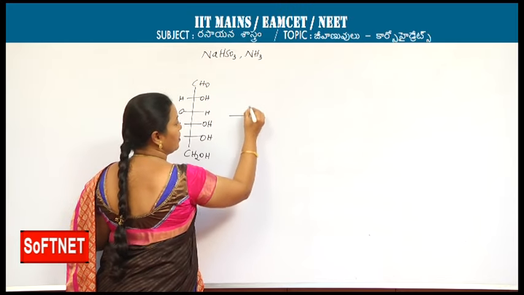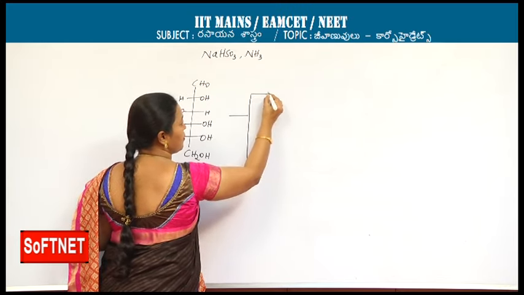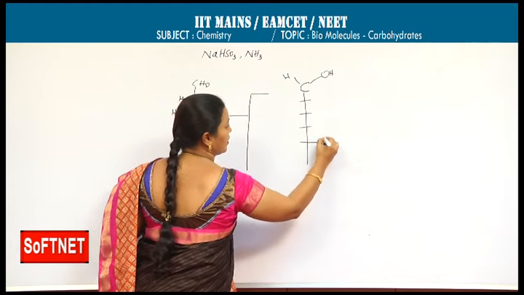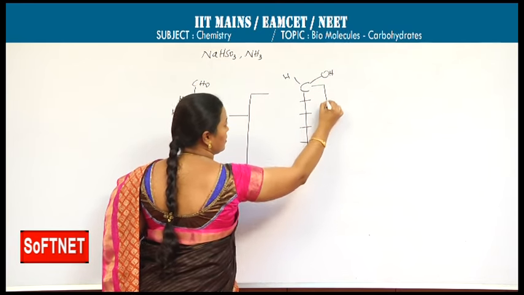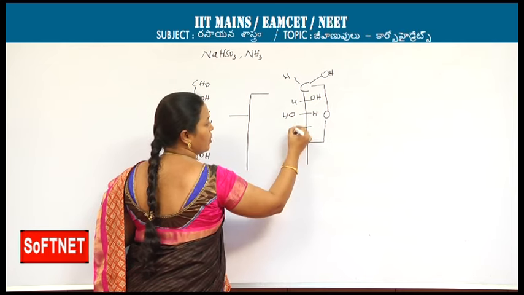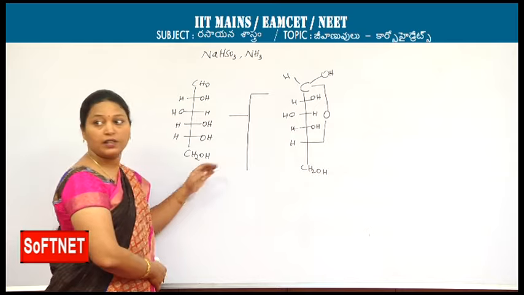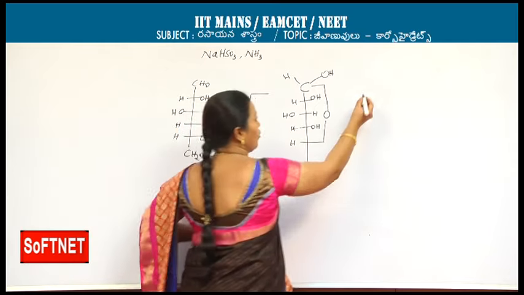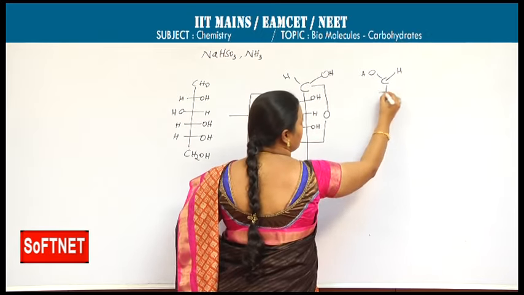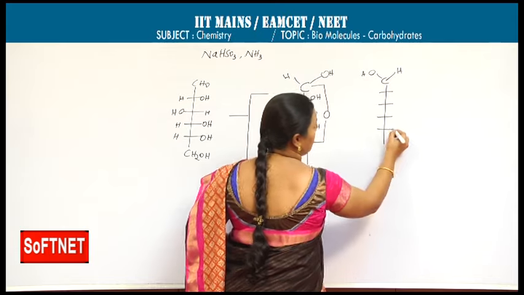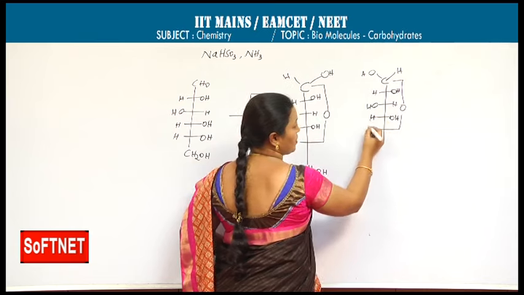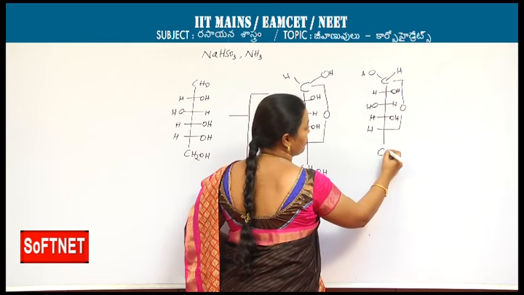Now, ring structures for this glucose. The ring starts from the first carbon to the fifth carbon, bridged with one oxygen. Means it's a 6-membered ring which contains 5 carbon atoms and 1 oxygen atom, and it is one of the ring forms of the glucose. Another ring form is the same as this from C1 to C5. Ring is formed in between C1 and C5. Apart from the first carbon, the leftover configuration for these two forms will be the same.